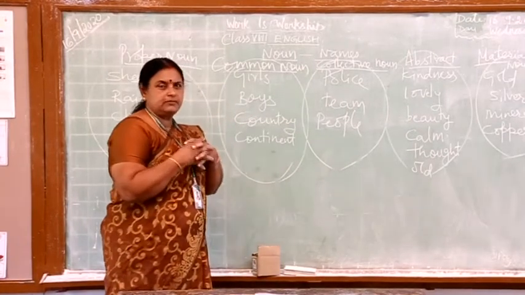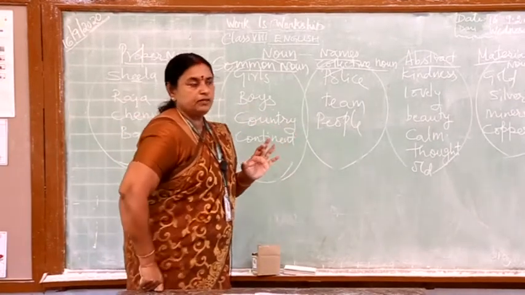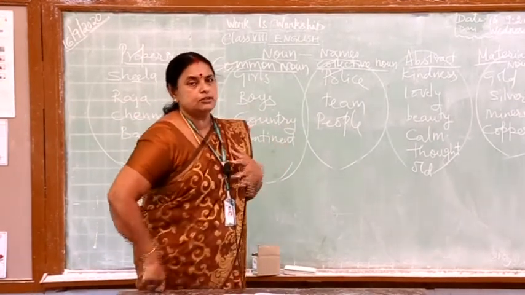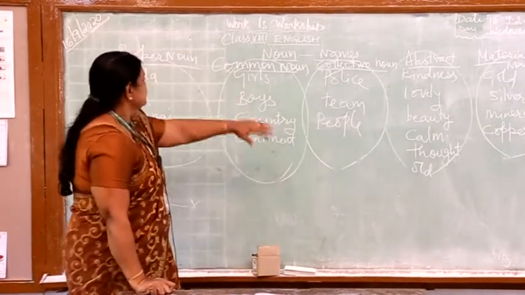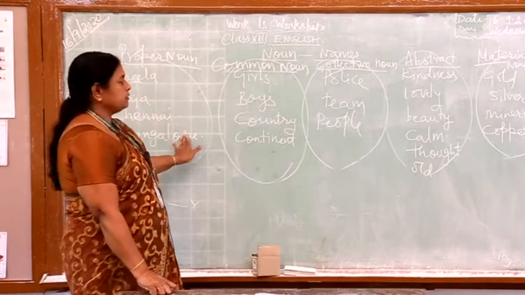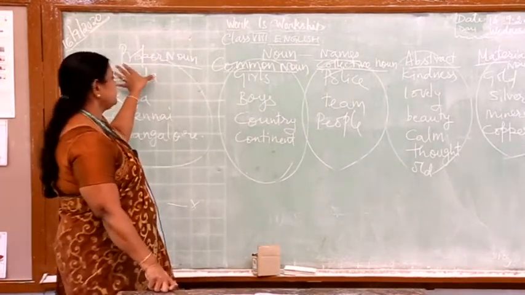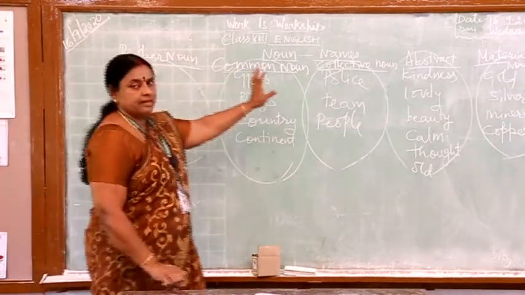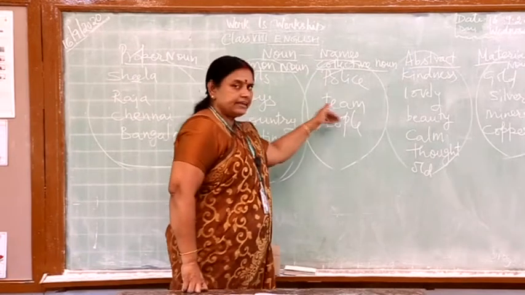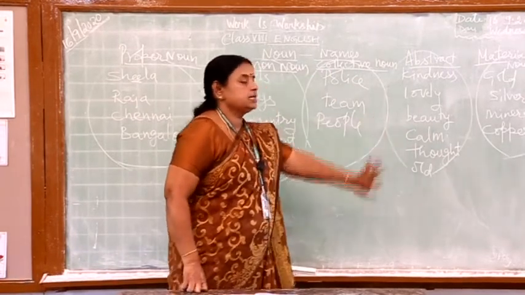But then who is the abstract? Abstract is very emotional, you see. All the emotional things come under the abstract. The other brothers have names as the proper one, and the common one is like a girl in a group. Then collective, again it is a group. Then you have abstract, then you have material.